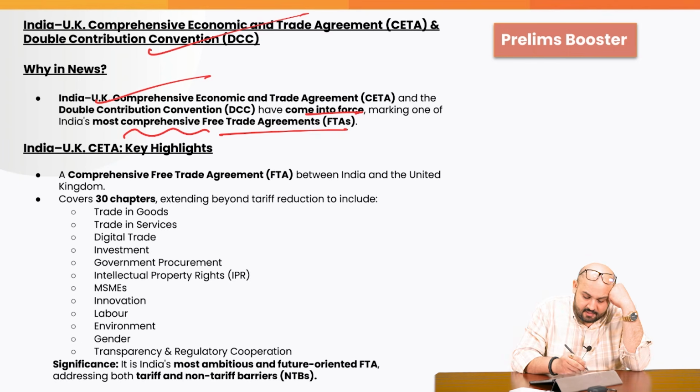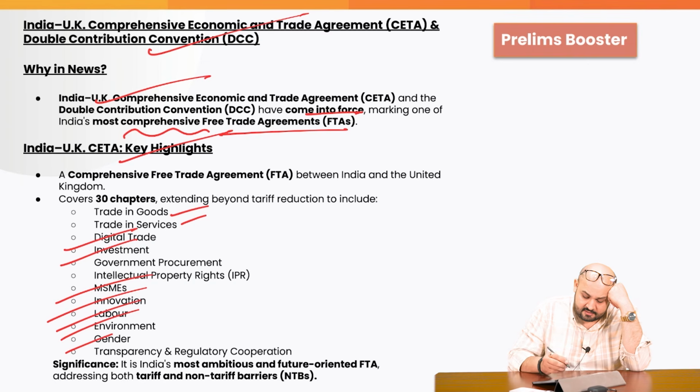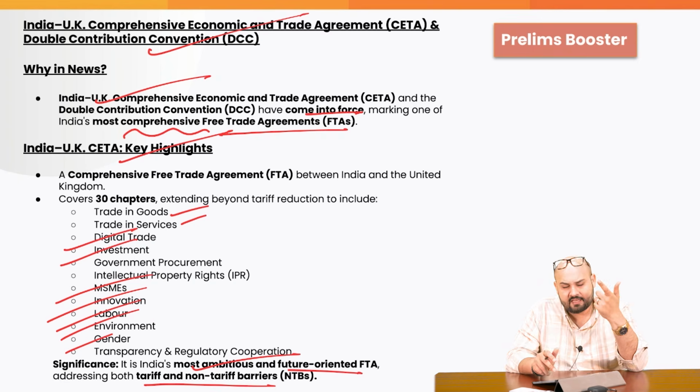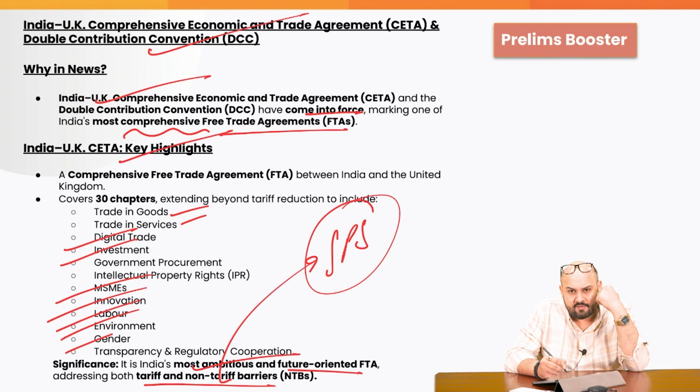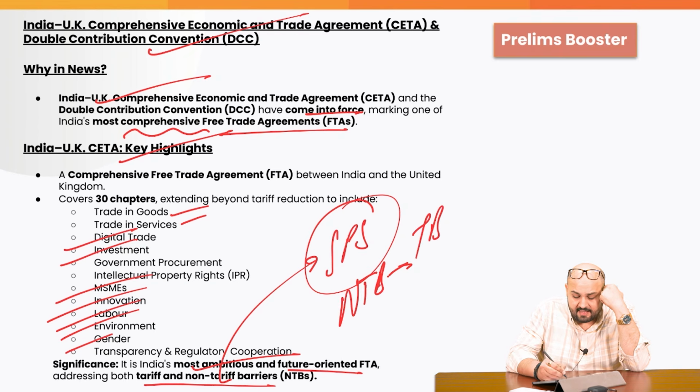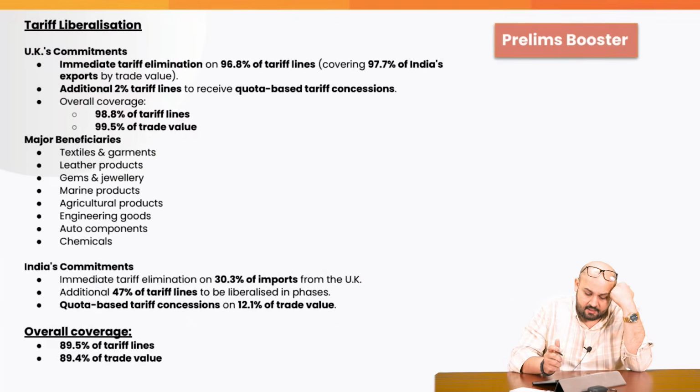The key highlights: the comprehensive free trade agreement between India and the UK covers 30 chapters, for example, in goods, services, digital trade, investments, MSMEs, innovation, labor, environment, gender, and other things. It is India's most ambitious, future-oriented FTA, addressing both tariff and non-tariff barriers. Non-tariff barriers, as I told you, for example, we have SPS, sanitary and phytosanitary, and we have the technical non-tariff barriers as technical barriers to trade, right?